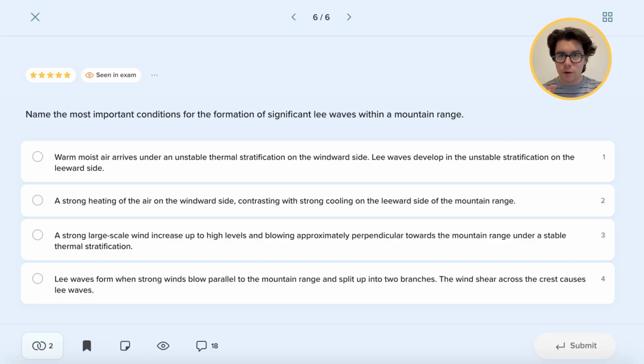So of course, here for these questions, you always need to look for perpendicular and stable conditions, as these are the most important prerequisites for the lee waves to be created. And of course, in this case, answer Charlie, a strong large-scale wind increasing up to levels and blowing approximately perpendicular towards the mountain range under stable thermal stratification.